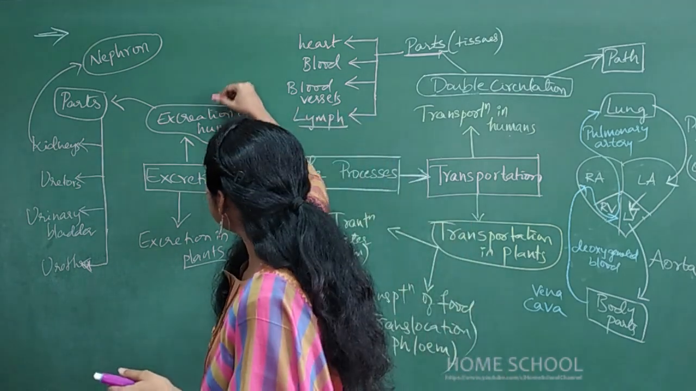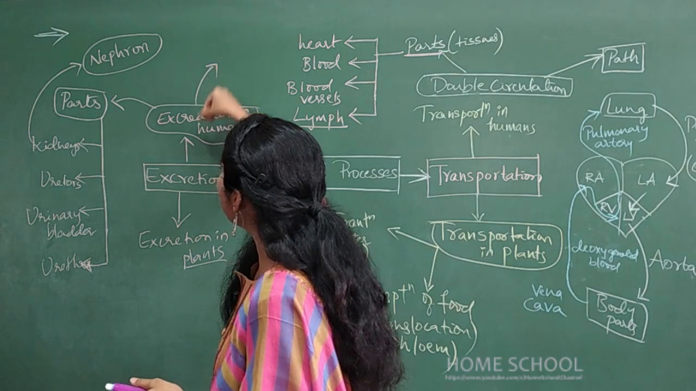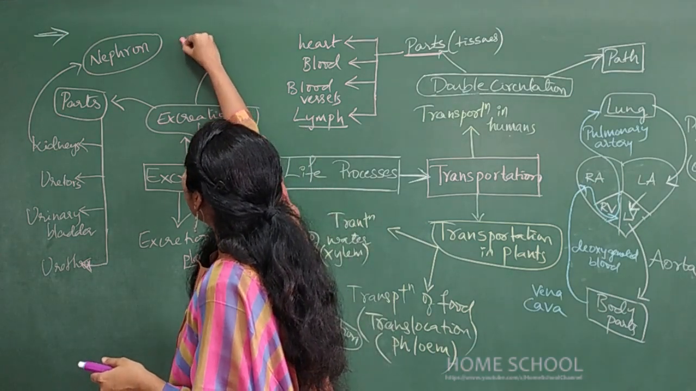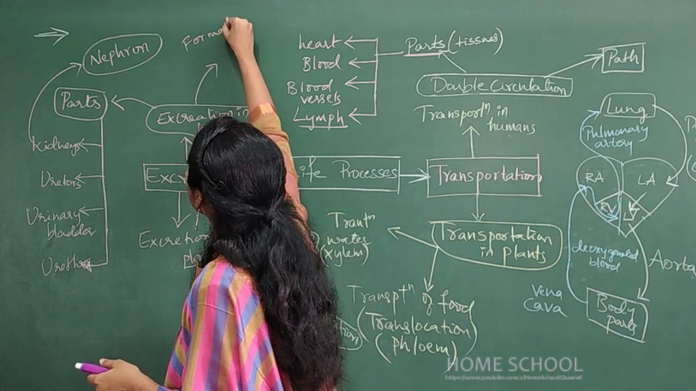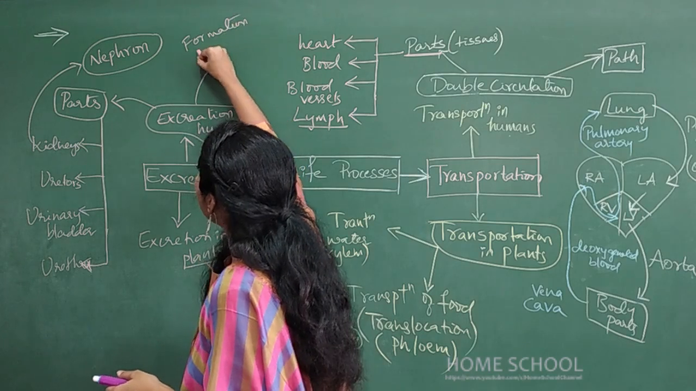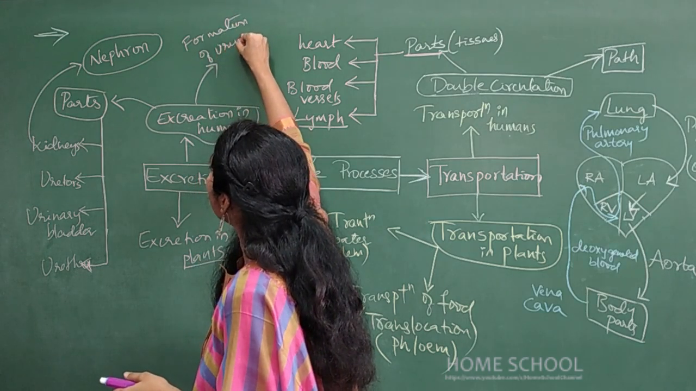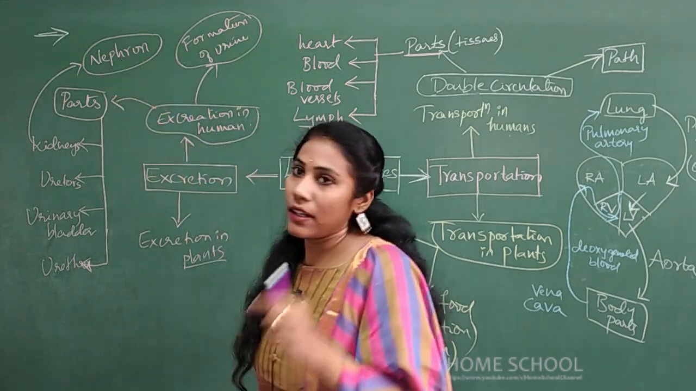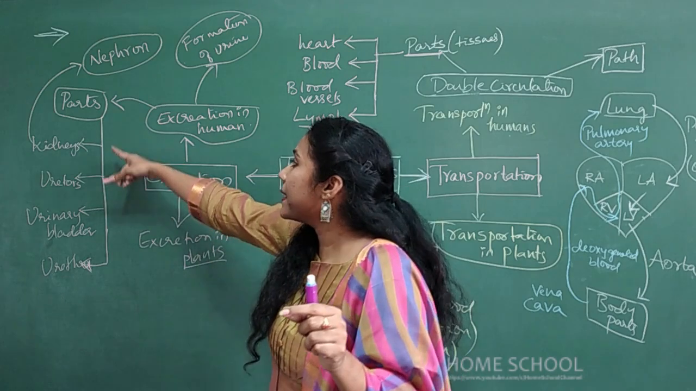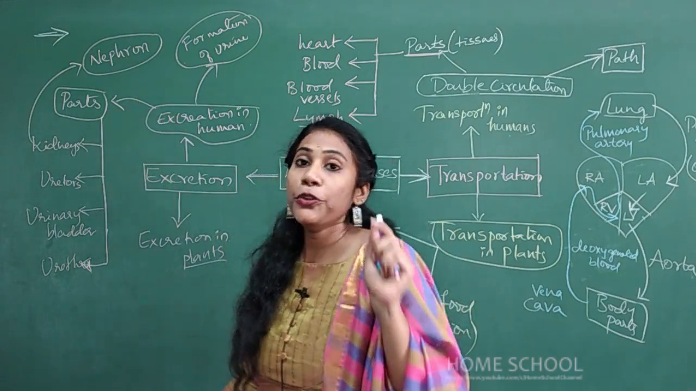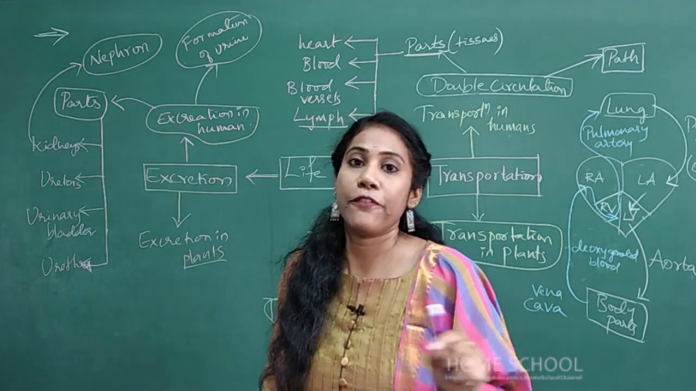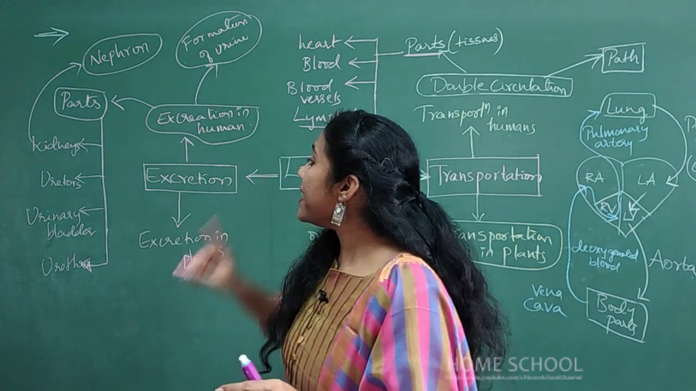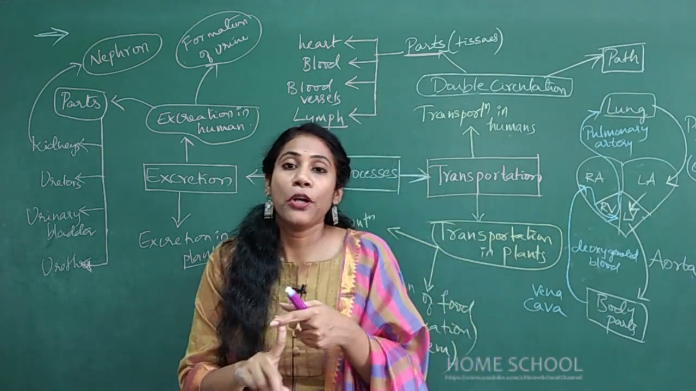So in excretion in humans, you will study the formation of urine. So where does the urine form? Urine is formed in the small units present in a kidney called nephrons. Urine formation takes place in the nephron. There are three steps involved in urine formation.